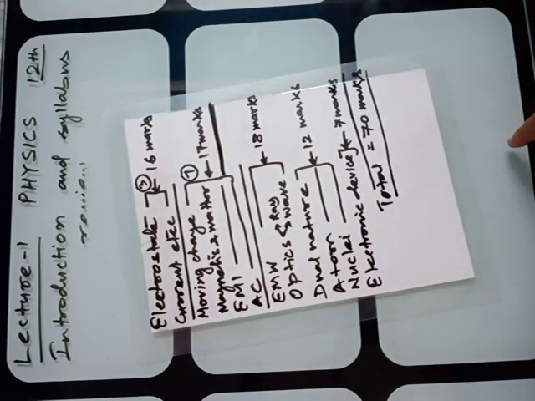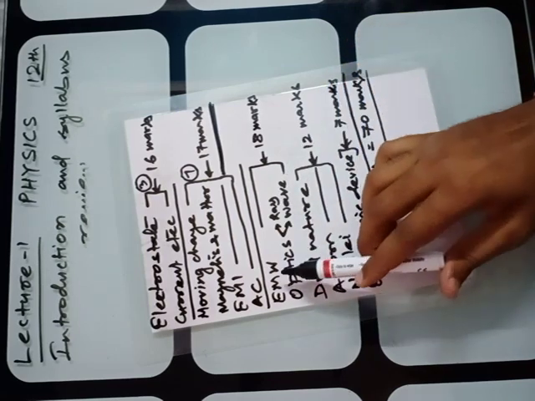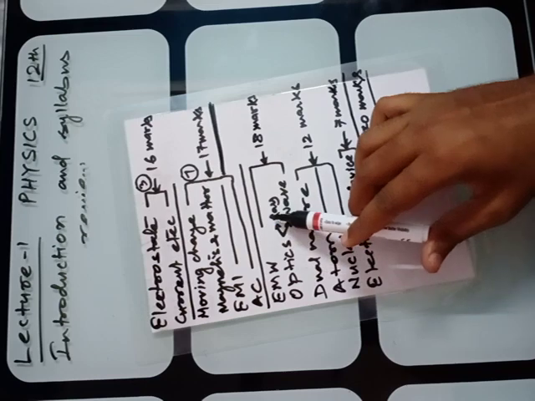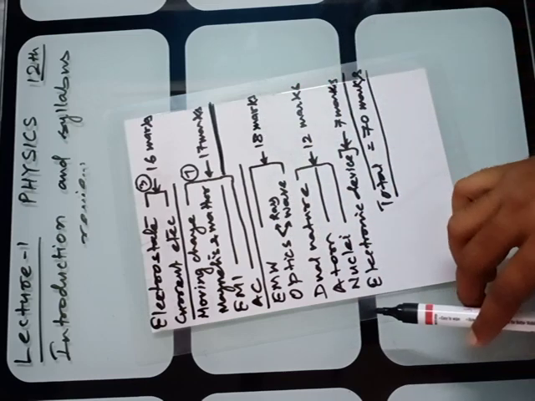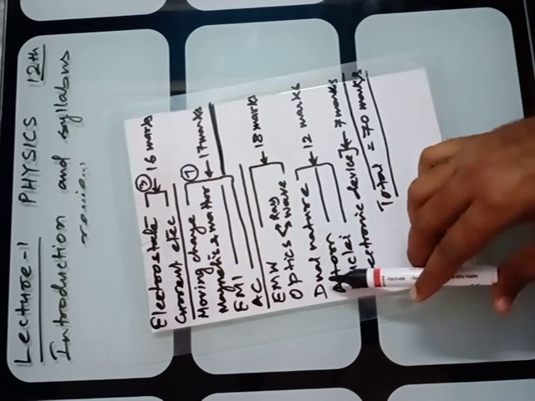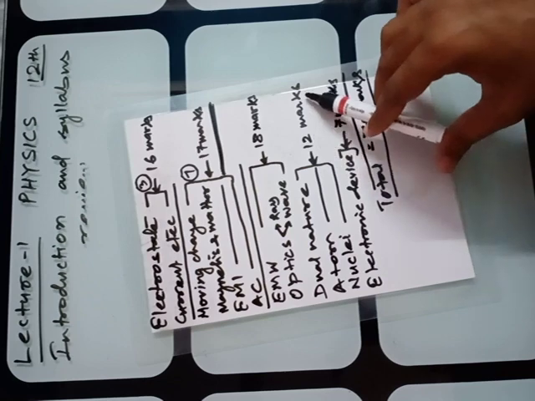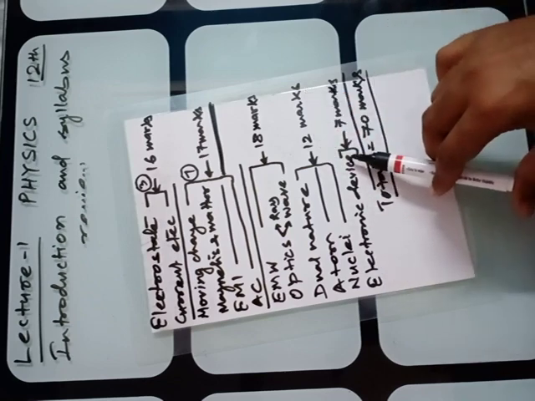Next, you have to cover 3 chapters, electromagnetic waves and the optics section, that is electromagnetic waves, ray optics and wave optics. It is of 18 marks. Then dual nature, atoms and nuclei contain 12 marks. And the last, chapter number 14.